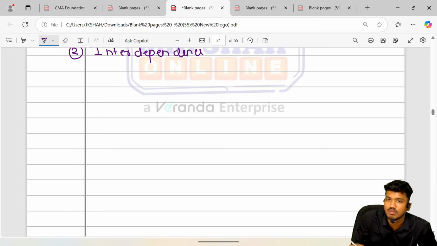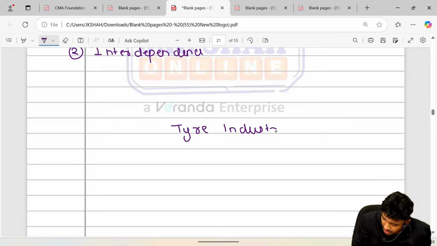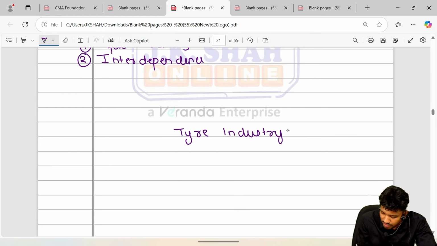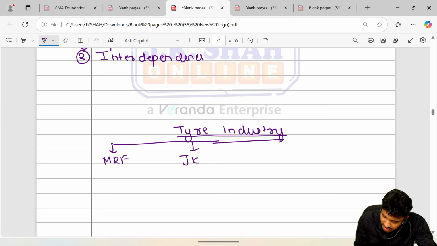Example, if we talk about the tire industry. The tire industry is cumulative of companies: MRF Tire, one of the gigantic companies. Next, JK Tire. Next, Seat Tire. Next, Apollo Tires.